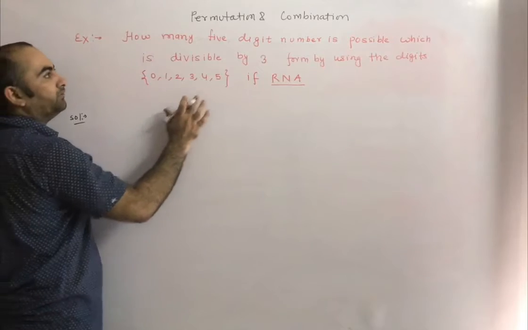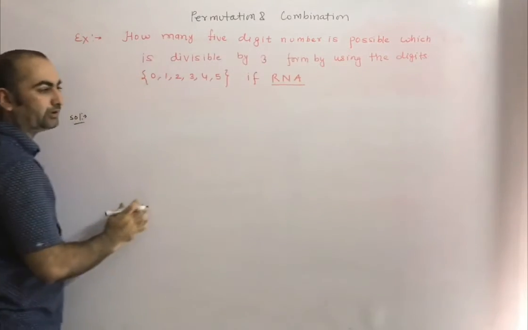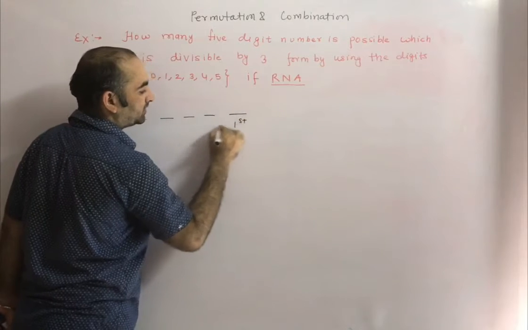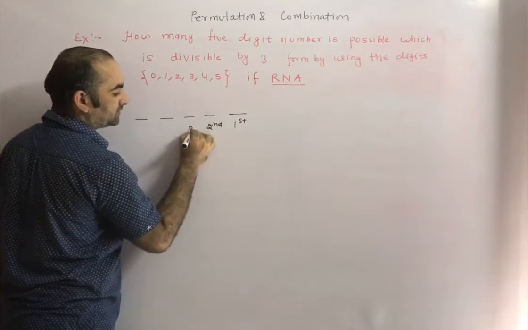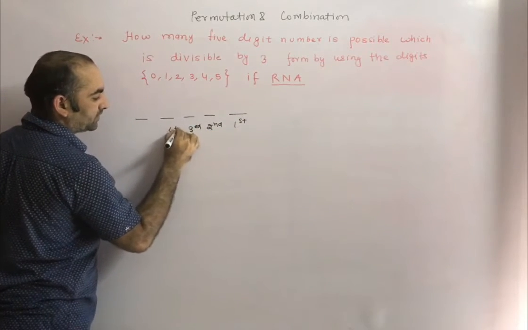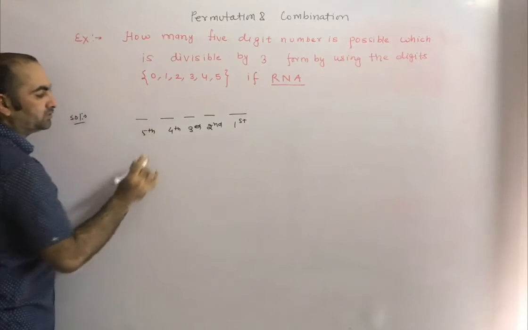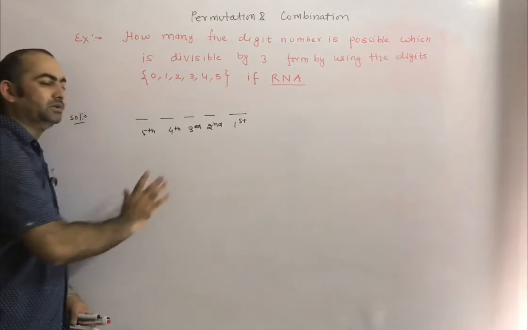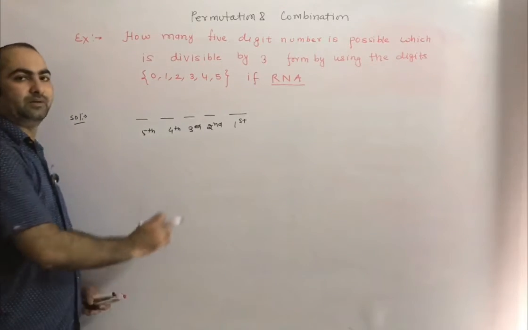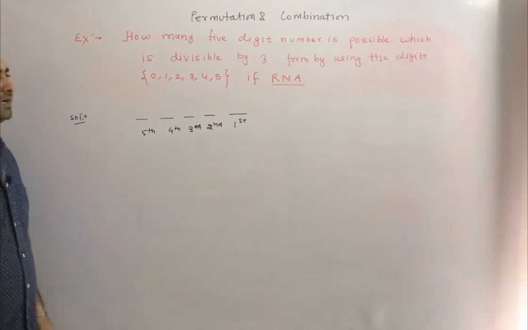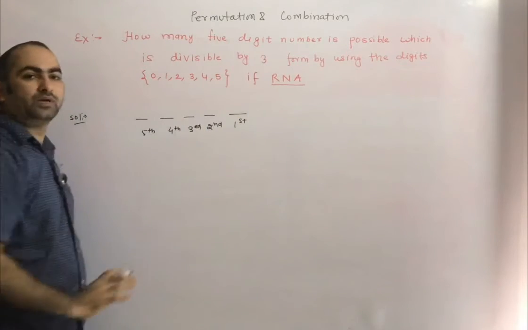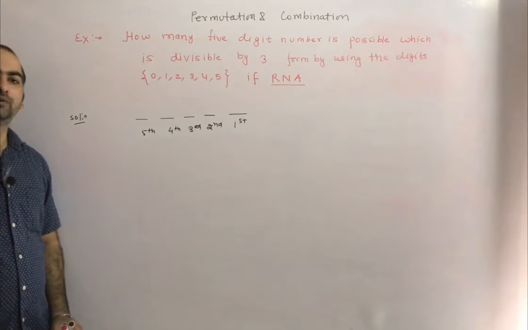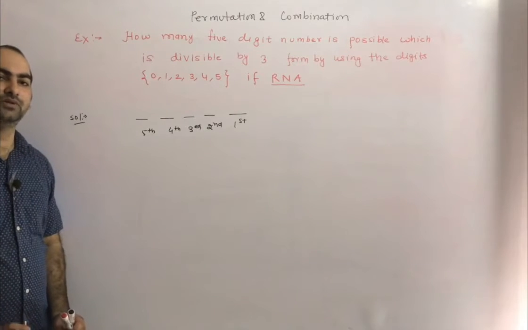Now the solution. We want a 5-digit number, so you have to take 5 places: first place, second place, third place, fourth place, and fifth place. Your task is filling all 5 places. The number should be divisible by 3, and we know that a number is divisible by 3 if the sum of the remainders of every digit is divisible by 3.